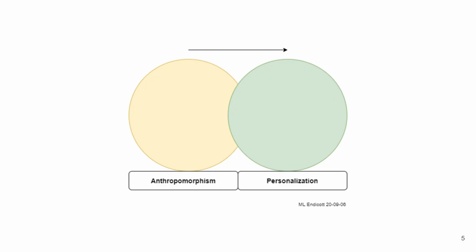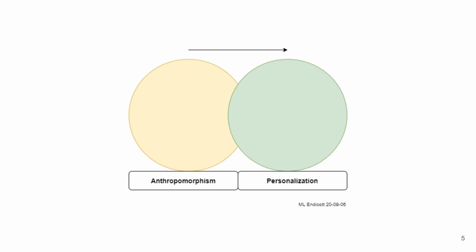On the left, anthropomorphism refers to giving non-human entities human-like traits, such as human faces, voices, gestures, or behaviors, to make them more relatable and understandable. This is often the foundation of how virtual beings are designed, helping users perceive them as social actors. On the right, personalization represents a further step, where the virtual being adapts specifically to an individual user's preferences, needs, and context, creating a tailored and meaningful interaction.